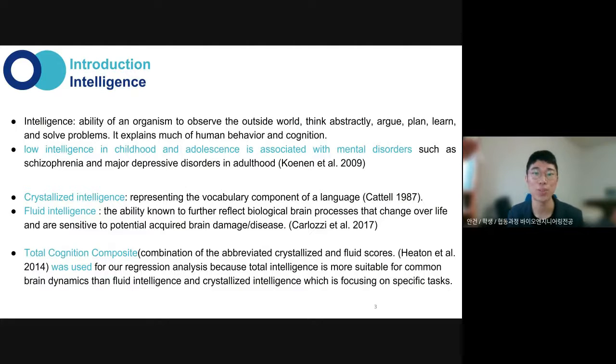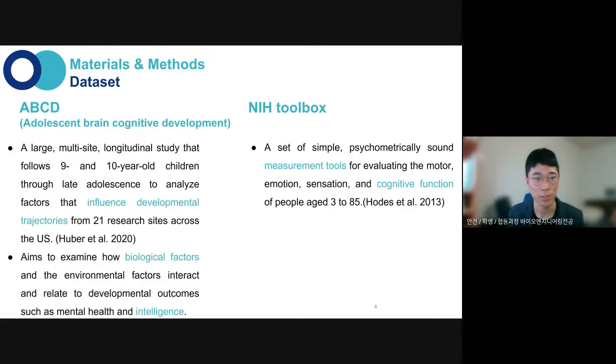There are two types of intelligence, and we used total cognition composite, which is basically combining the two. We used the ABCD dataset, which is an open brain cognitive dataset for children in a raw form. And we also used the NIH toolbox, which is a measurement tool for intelligence.